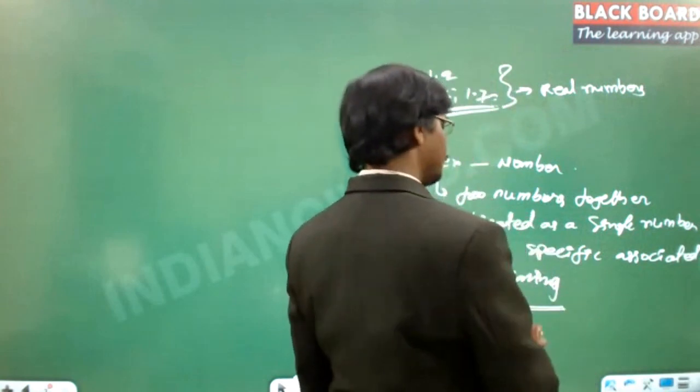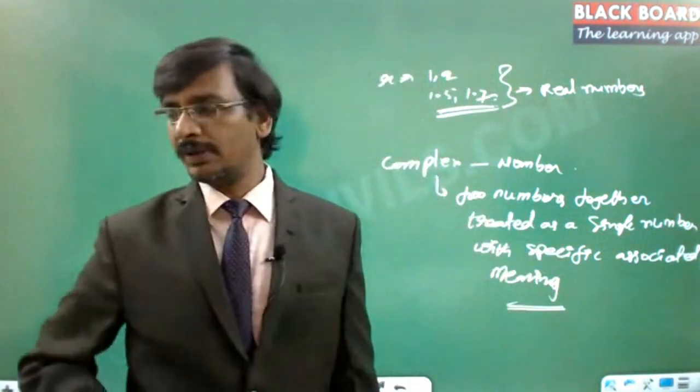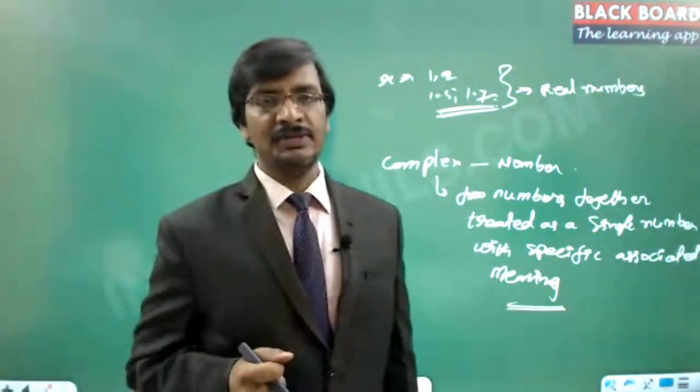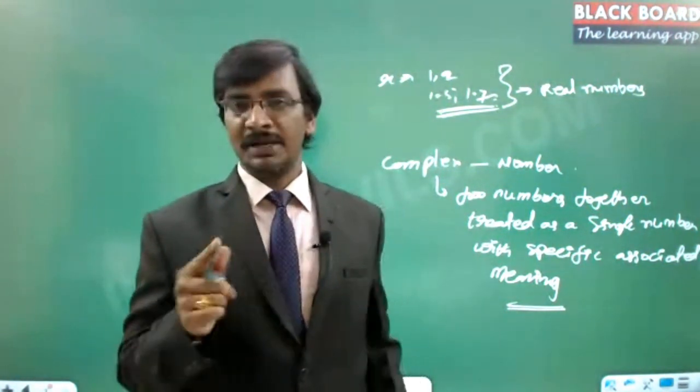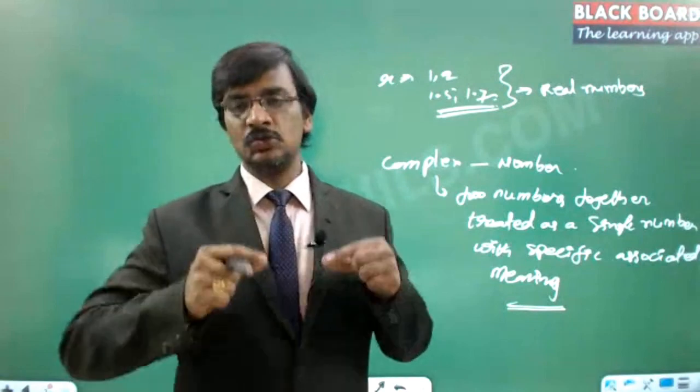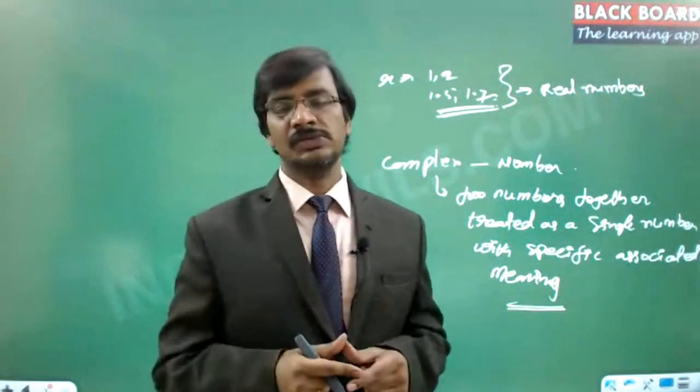Because of this reason, we call this a complex number. That means this is still a single number, but internally it is made up of two different numbers together with an associated meaning.